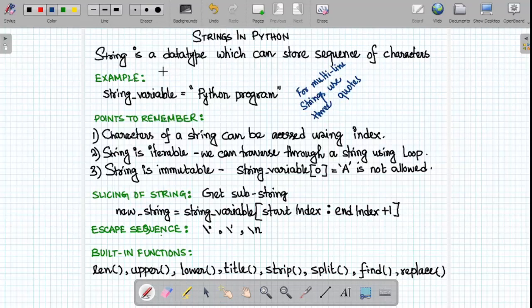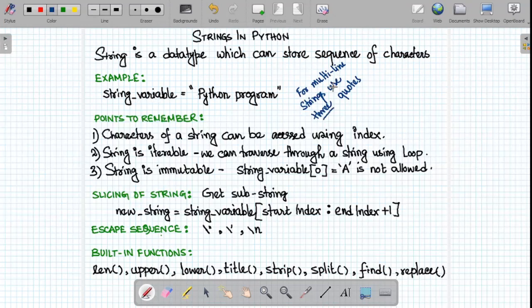Hello everyone. This session is to understand in detail about strings in Python. String is a data type which can store a sequence of characters. For example, we can have a single variable which can store a sequence of characters like Python program. Remember, we have to write the sequence of characters within quotation. We can use double quote or single quote in Python to initialize a string variable.